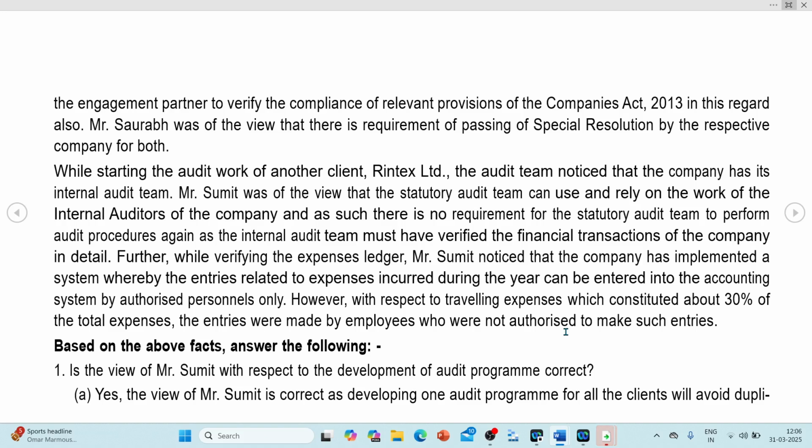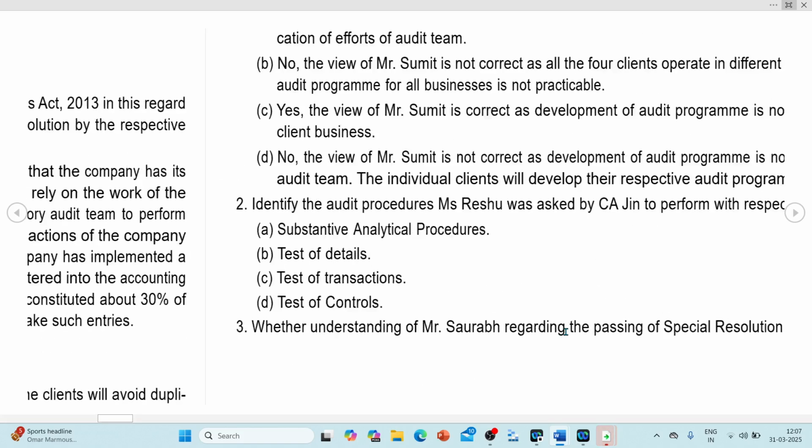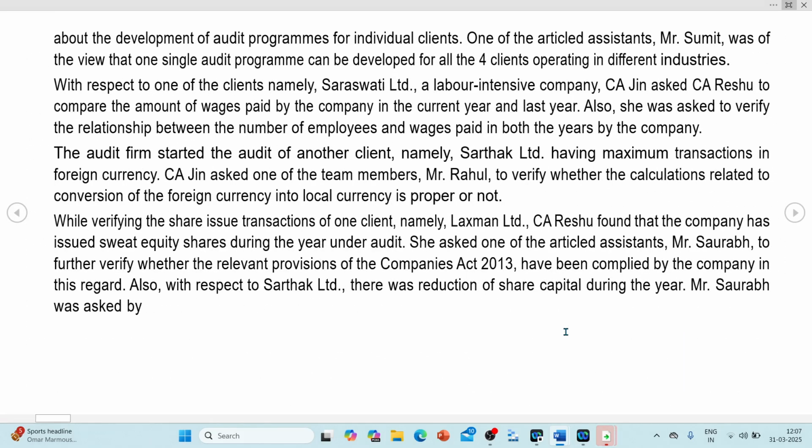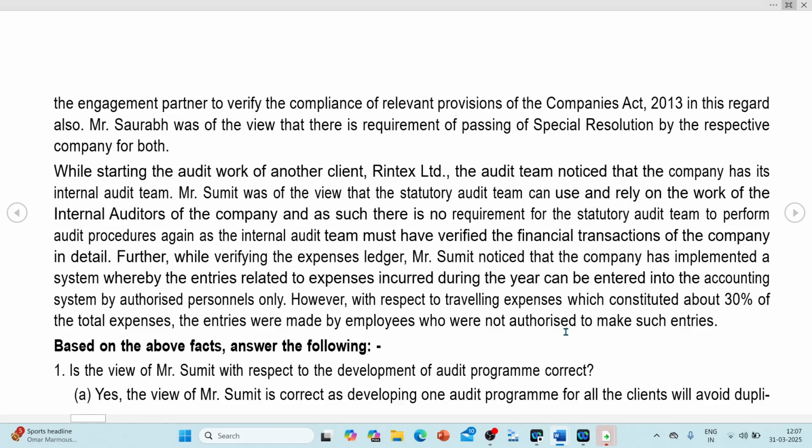Is the view of Sumit with respect to development of audit program correct? So whether the view of Sumit is correct as far as the development of audit program is concerned. Mr. Sumit says that a single audit program can be developed for all the clients operating in different industries. No, this is definitely not correct. Because they are different industries, different nature of business, you can't have a single audit program.